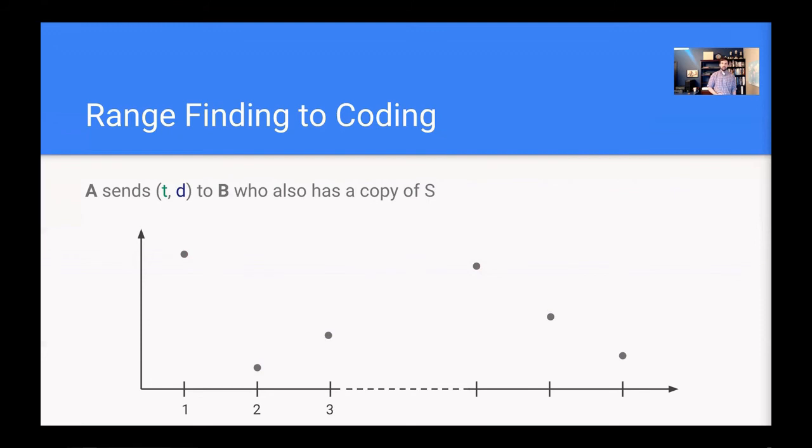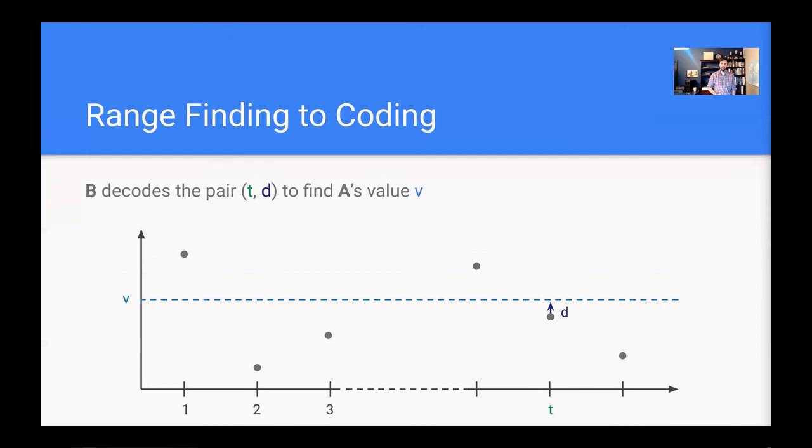And so now Bob, who also has the same copy of S, receives this pair from Alice and uses it to decode Alice's value by tracking down the tth element of the sequence and then traversing the extra distance d to the target value, and therefore arriving at Alice's original value, v. It's worth noting that in practice, we might need an extra bit to denote the sign of the distance, so Bob knows which direction to move in, but that's not as important for capturing the intuition here.